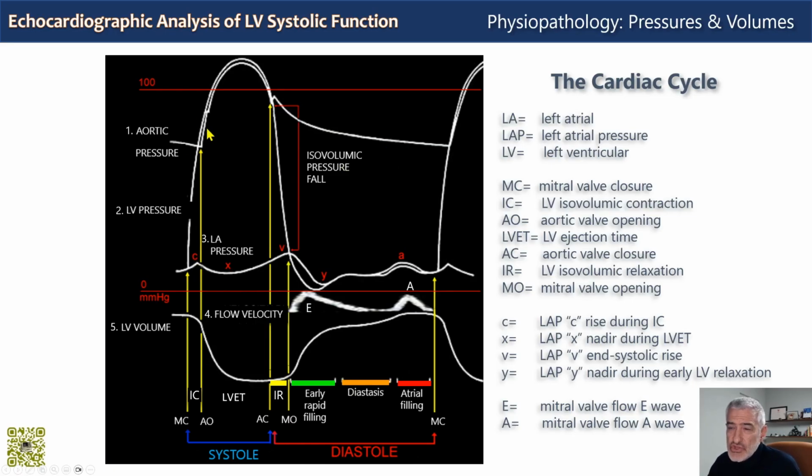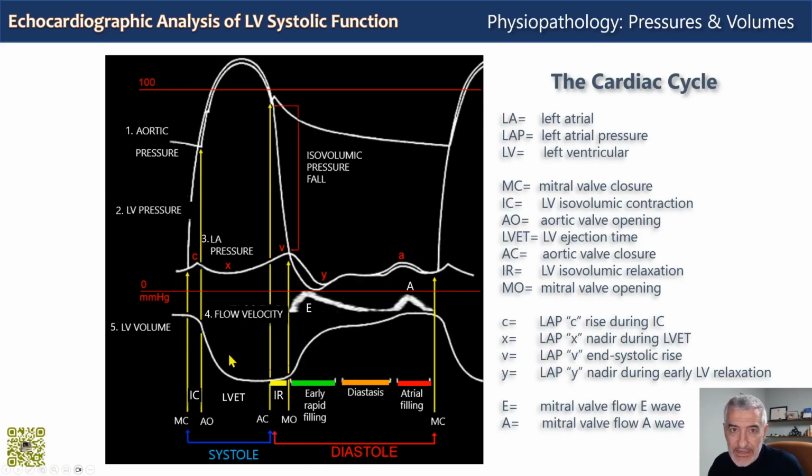This graph shows a synchronized top to bottom overlay of the following time curves: aortic pressure, left ventricular pressure, left atrial pressure, pulse Doppler or transmitral flow, and left ventricular volume down here. The timings and durations of the systolic and diastolic phases of the cardiac cycle are shown here below.